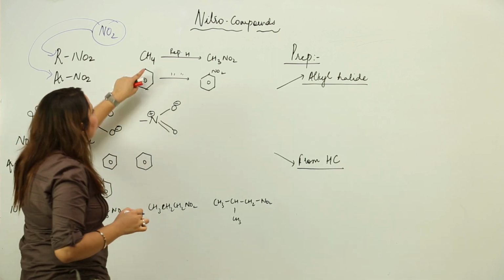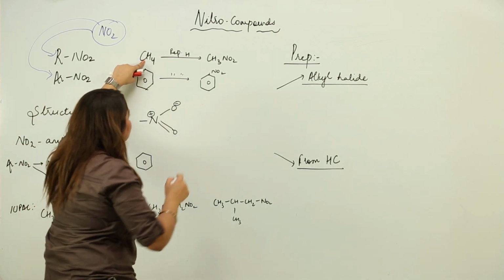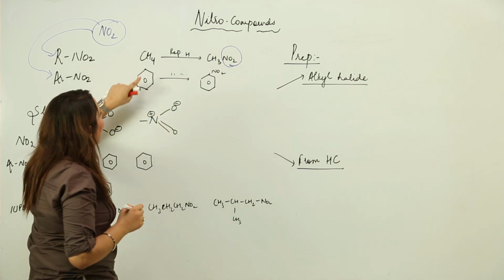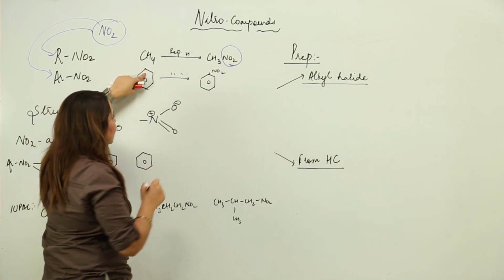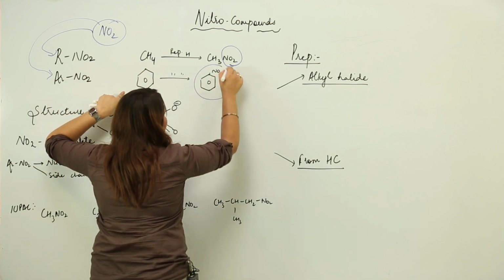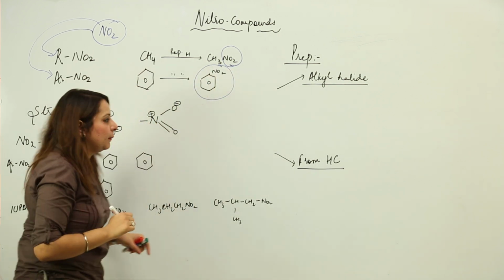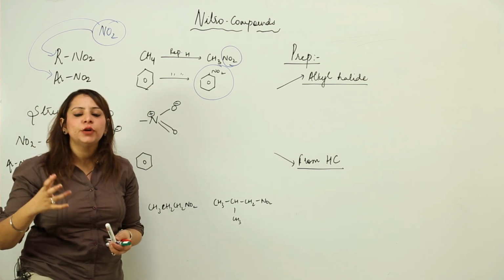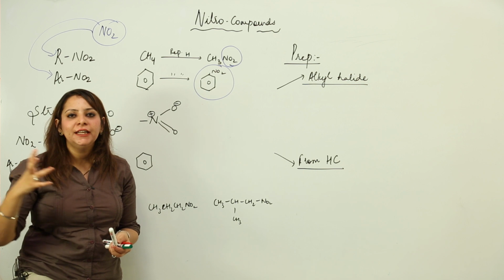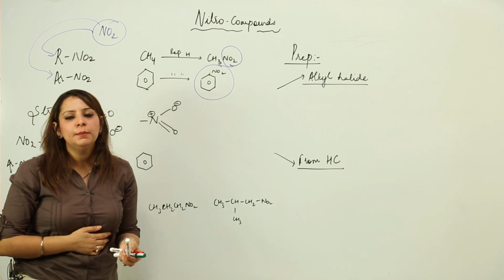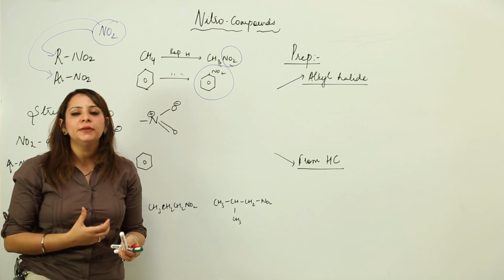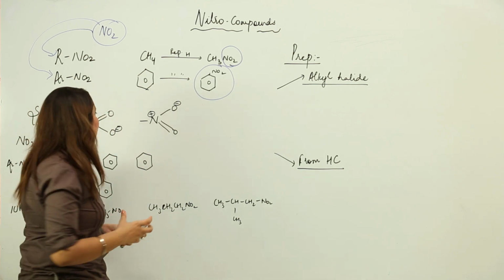How? When the hydrogen of alkane is replaced by the nitro group, it becomes aliphatic nitro compound, and if the hydrogen of aromatic is replaced by the nitro group, it becomes an aromatic nitro compound. So you just have to replace the H, and by replacing H you can put NO2. If you are taking the aliphatic chain, it will be aliphatic nitro compound, and if you are taking an aromatic compound already and you are replacing H from that, you are going to get the aromatic nitro compound.